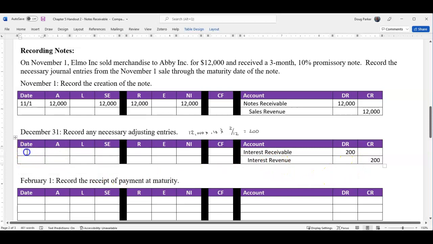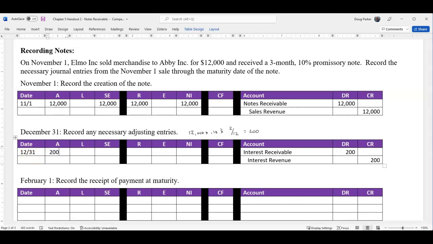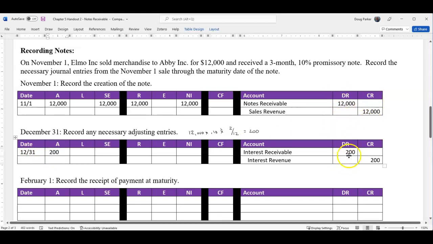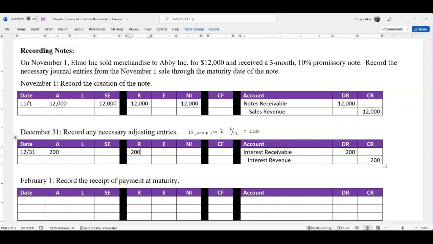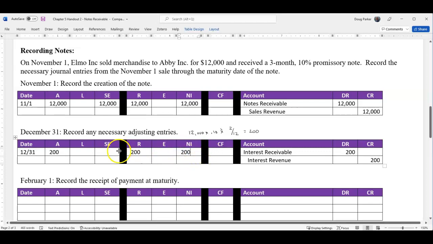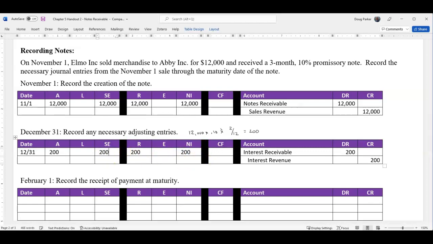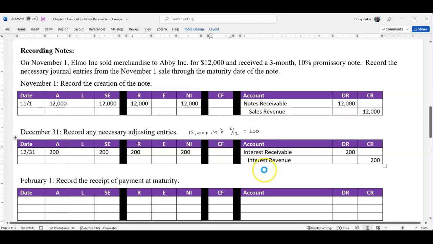Again, this is December 31st when we're recording the adjusting entry. Our assets, the receivables, are going up because our counterparty now owes us $12,200 in total for this note. Our revenues are going up $200, which makes our income go up. And since revenues are part of retained earnings, our stockholders' equity will also go up. Notice cash flows have not been involved because there's no cash at this moment.